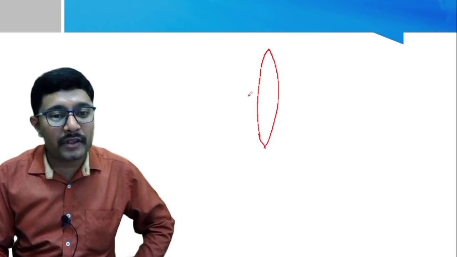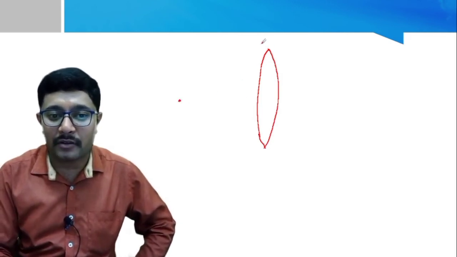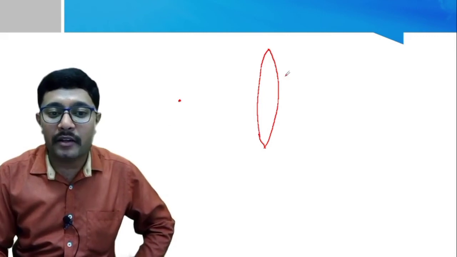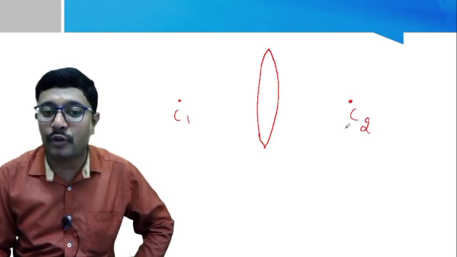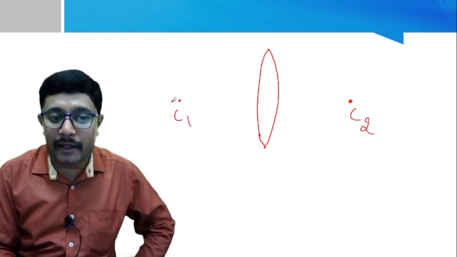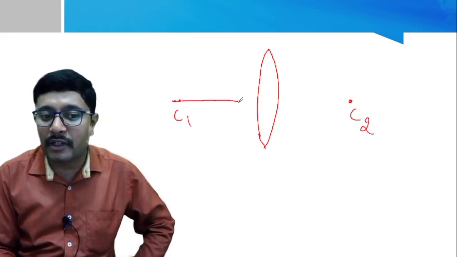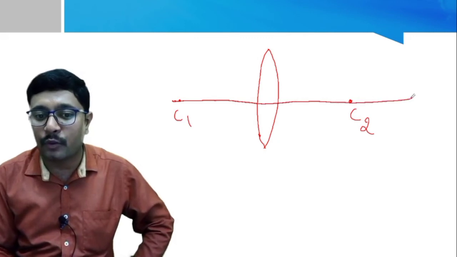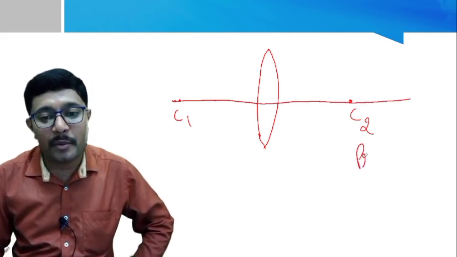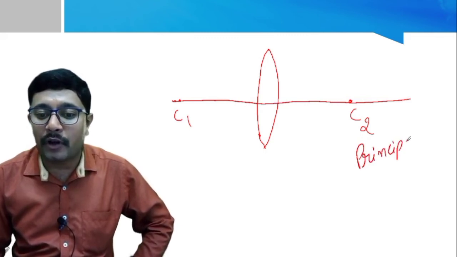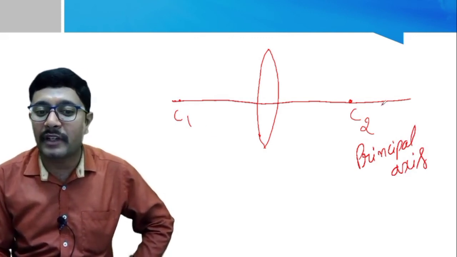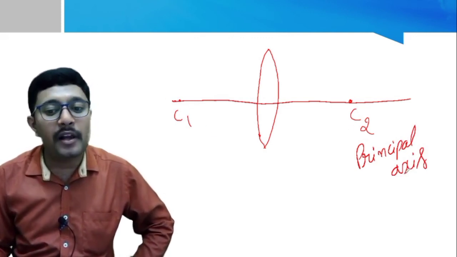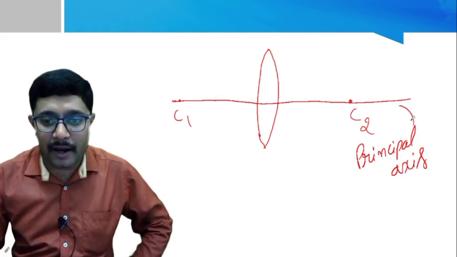so how many centers of curvature does it have? It has two centers of curvature, because there is one circular outline here and one more circular outline this side. This is center of curvature 1, this is center of curvature 2, and an imaginary line which passes through center of curvature 1 to center of curvature 2 is called the principal axis. So the imaginary line which passes between the two centers of curvature is called the principal axis.